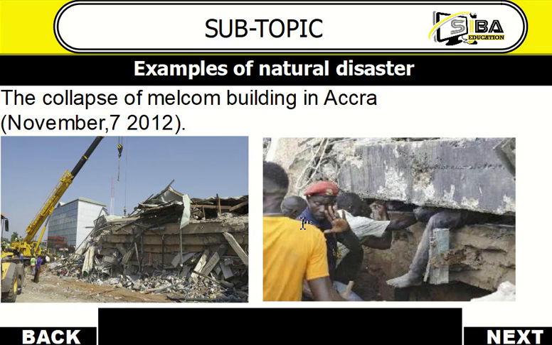This actual example happened in Ghana. The collapse of the Melcom building in Accra, that is November 2012. It was a tragedy for the whole country. When it happened, the building just collapsed and people were inside and people died. If you take a look at this picture, you could see that there is a man there. Look at his leg. He's stuck inside the building and people are trying to help him and bring him out before he dies.